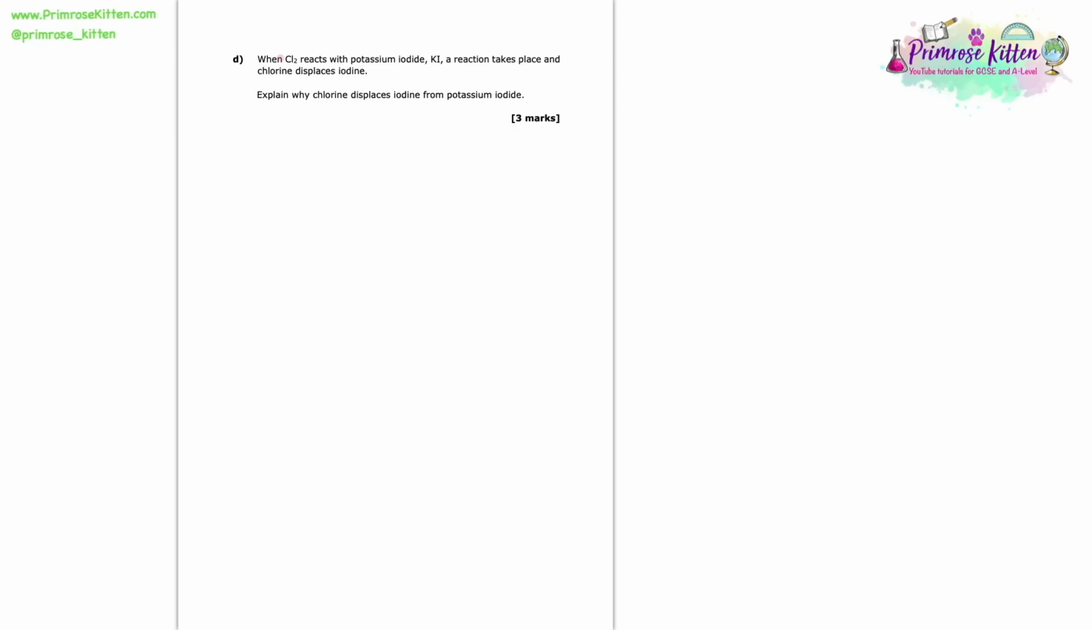So Cl2 reacts with potassium iodide, KI. A reaction takes place where the chlorine displaces the iodine. So explain why the chlorine displaces the iodine from the potassium iodide. So if we remember our elements within the periodic table in group 7, right at the top there we have our fluorine, we have chlorine, then we have bromine, and then we have iodine, and astatine at the bottom.